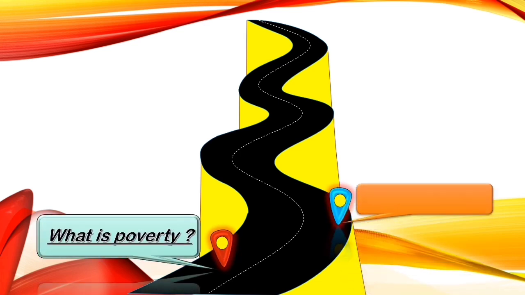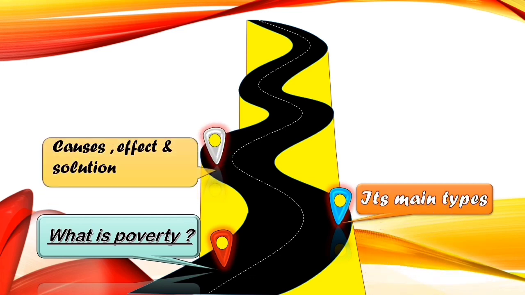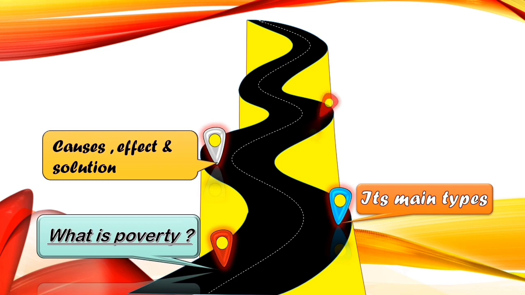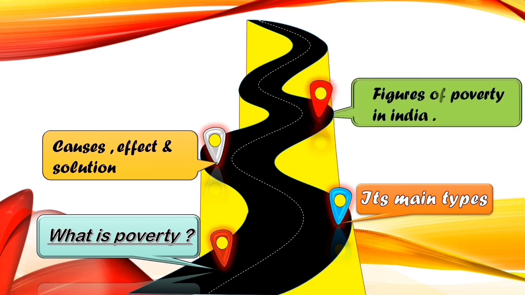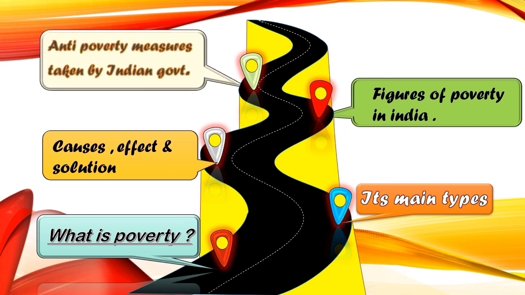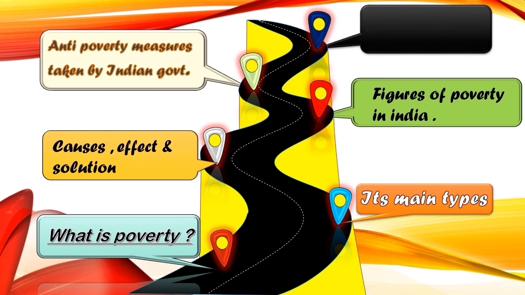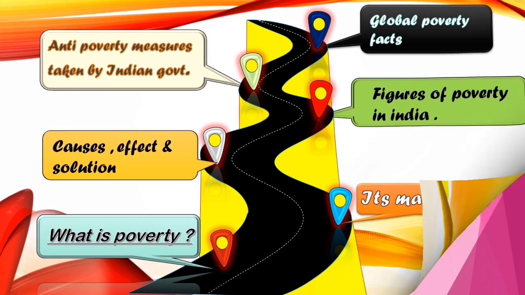So our first topic is what is poverty? Moving to second one, its main types. Our third one is causes, effect and solution. Moving to fourth one, figures of poverty in India. Moving to fifth one, anti-poverty measures taken by Indian government. Moving to sixth one, global poverty facts.